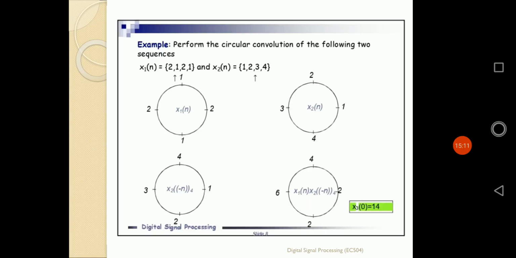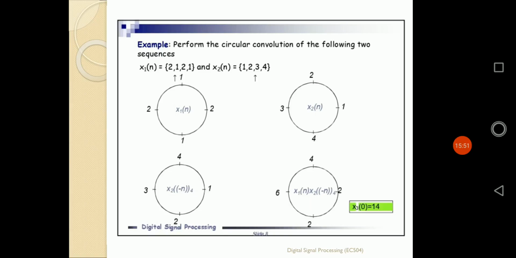Whenever we want to find out the circular convolution of these sequences, what is the approach? According to the same approach as linear convolution, at first we have to make the time reversal of the second sequence. Let us suppose we need to find out the value of x2(minus n). How can it be defined? A reversal means, with respect to the points 1 and 3, it is simply a mirror image, upper and lower. So the 4 goes to the point of 2, and 2 goes to the point of 4. Normally the sequence will be represented as 1, 4, 3, 2.